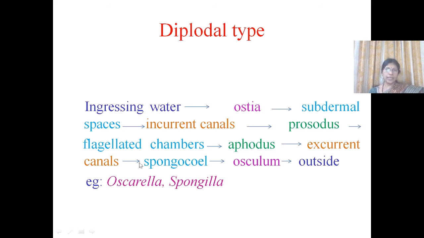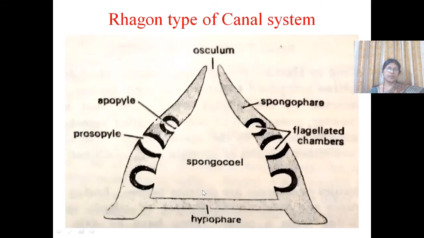So from there the water is released outside through the ossiculum. This diplodal type can be seen in Oscarilla and Spongilla. Now the last type of canal system is the Ragone type of canal system.